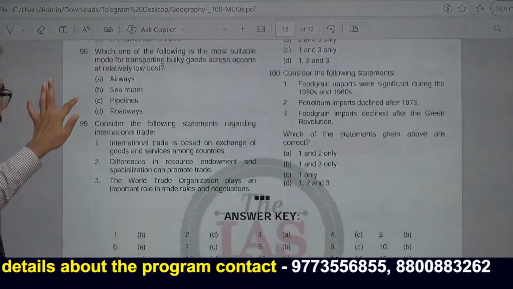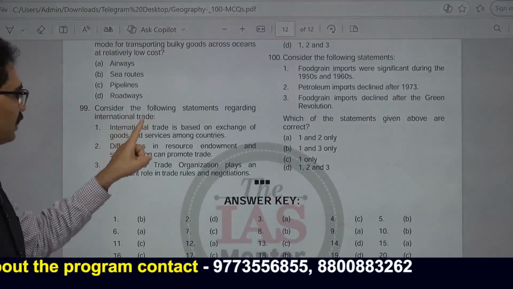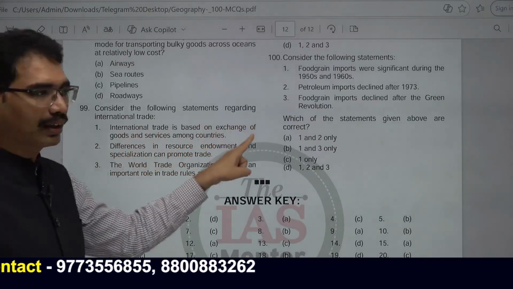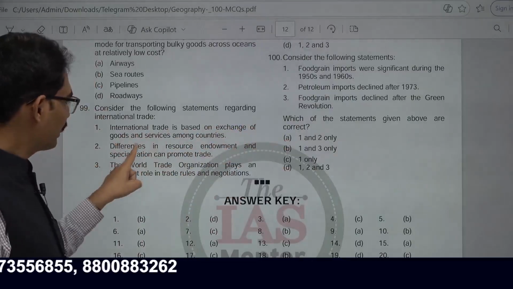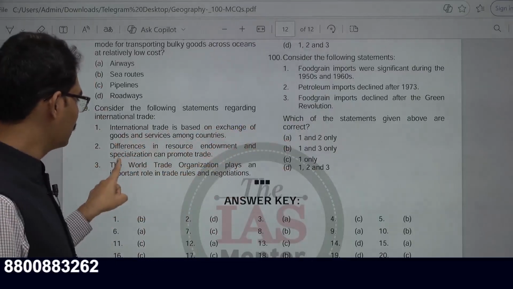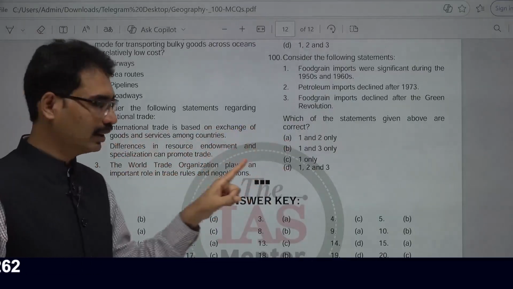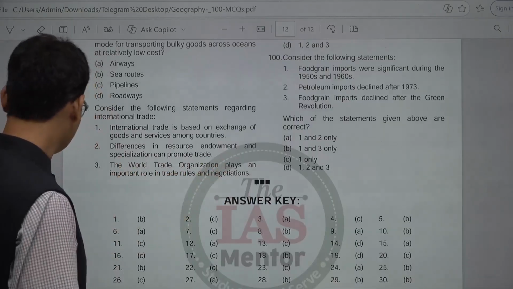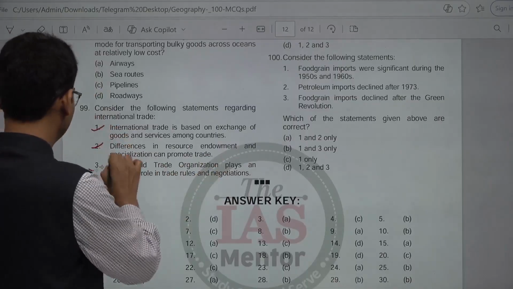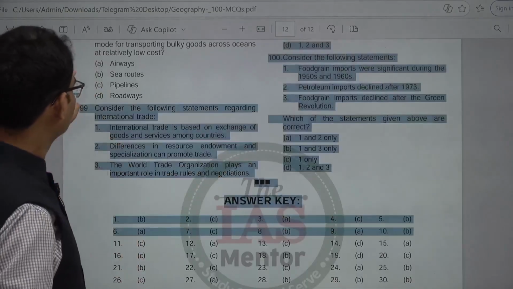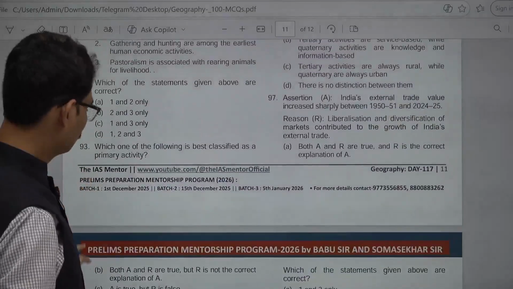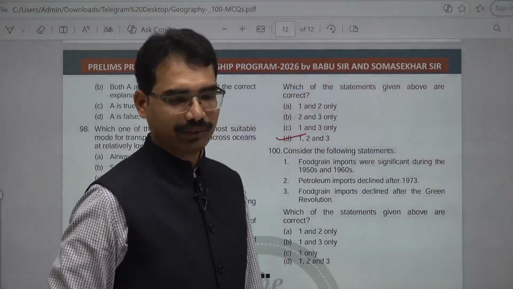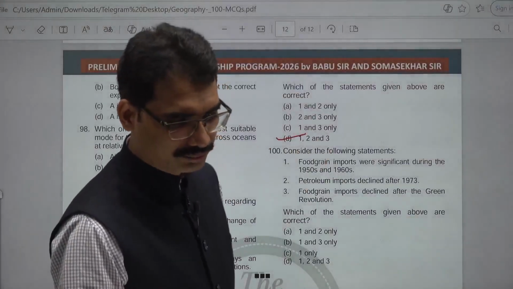Consider the following statements regarding international trade. International trade is based on exchange of goods and services among countries. Correct. Differences in resource endowment and specialization can promote trade. Correct. The World Trade Organization plays an important role in trade rules and negotiations. Correct. All are correct. Next, the 100th one.